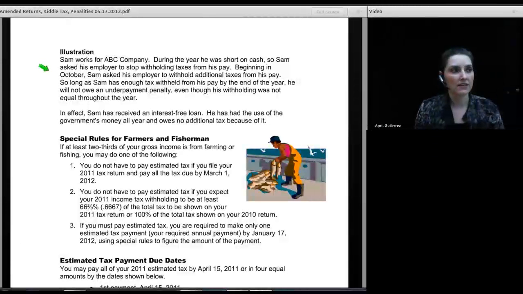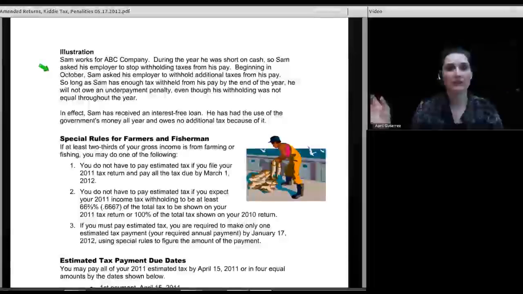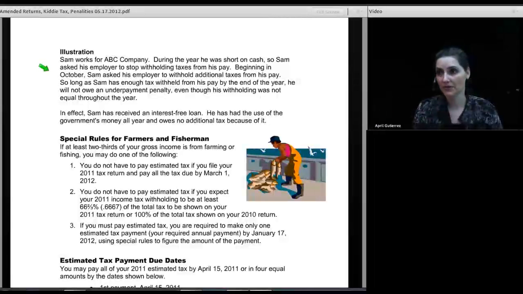Now, when you're paying estimated taxes quarterly, where you're writing that check and mailing it in with your 1040 ES voucher, you need to be paying those quarterly unless you can show your income was not equal. But for wages, you could have completely equal income throughout the year. You could even be top-heavy at the beginning of the year and have more wage at the beginning of the year than you do at the end. All the IRS cares about is how much withholding is showing on that W-2.